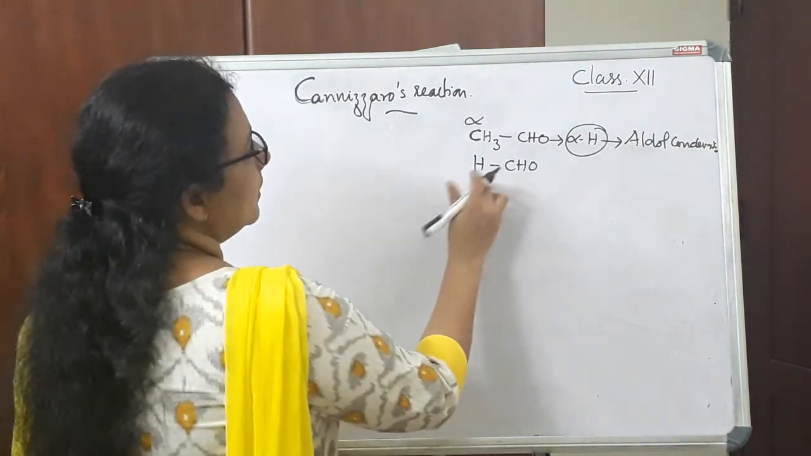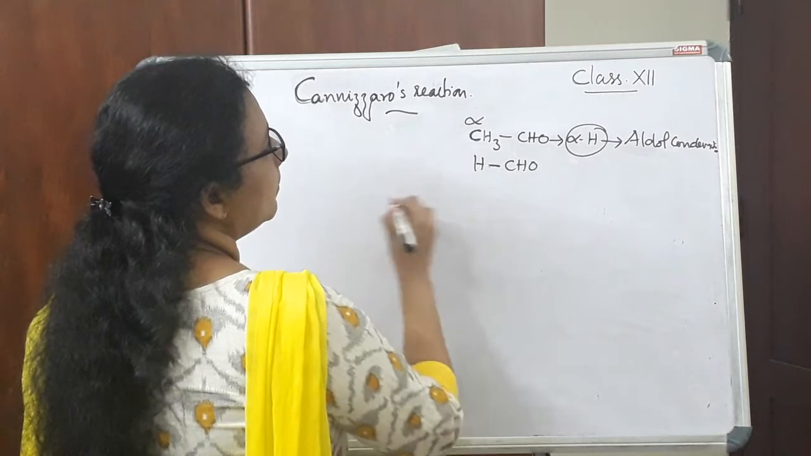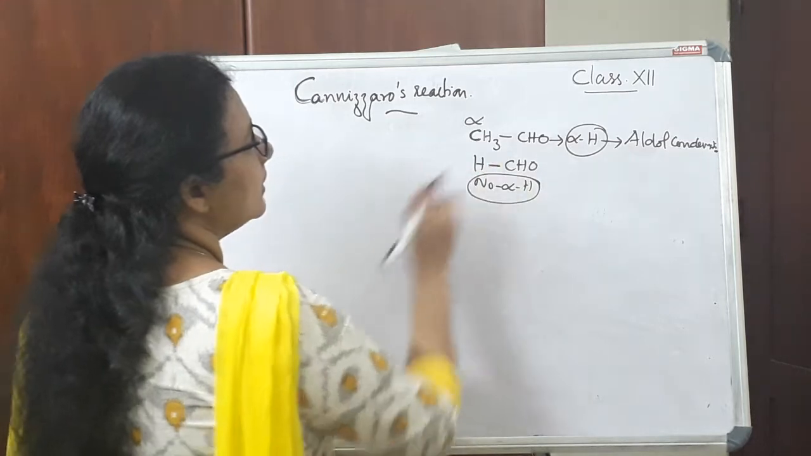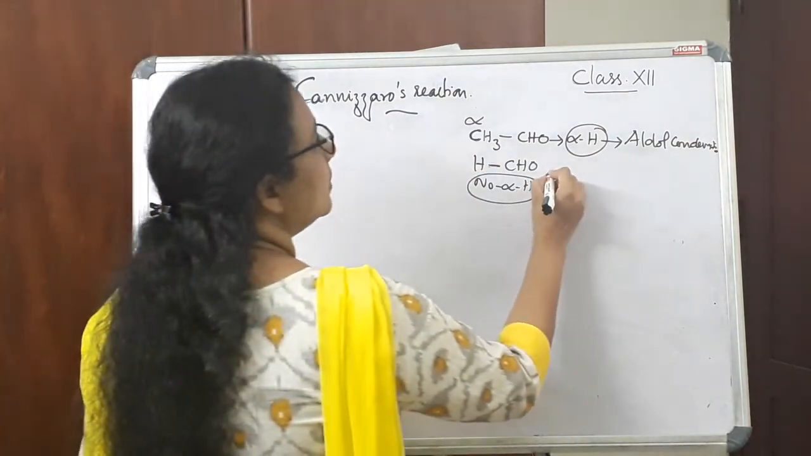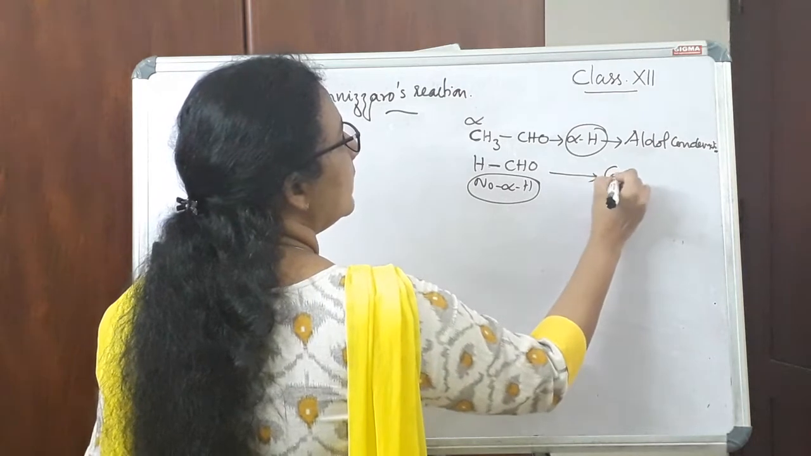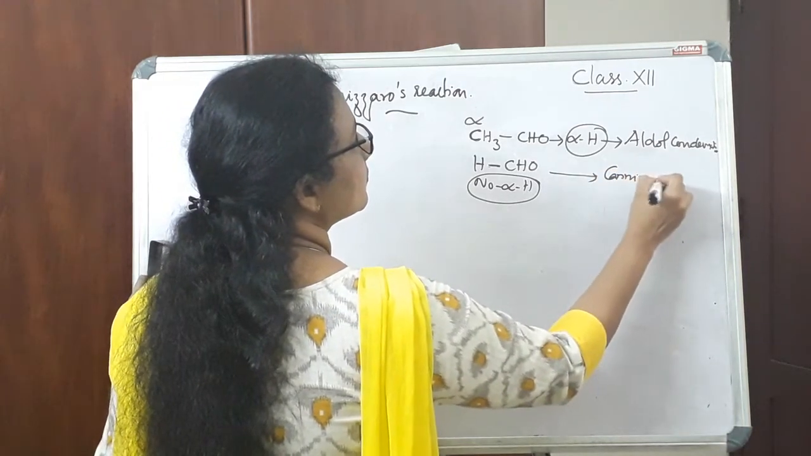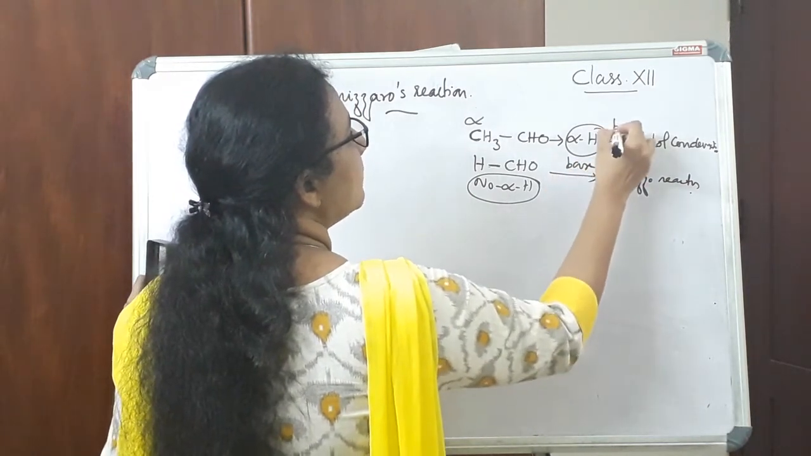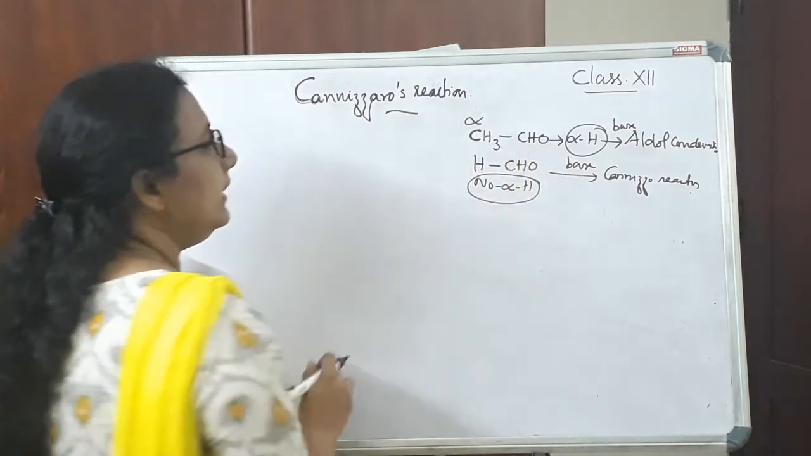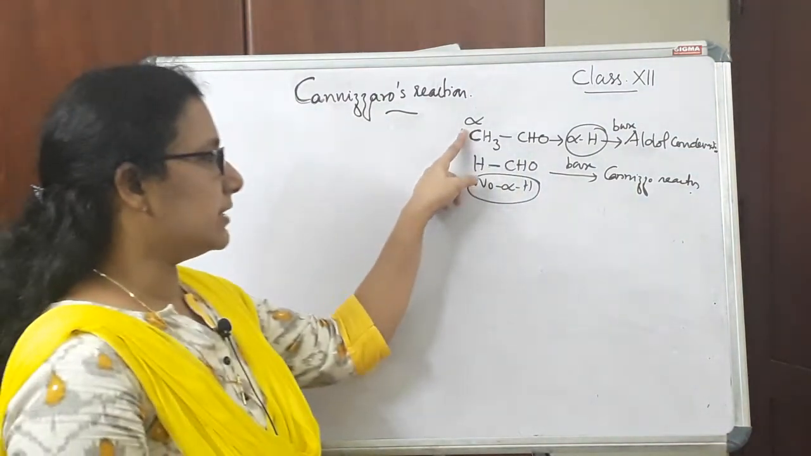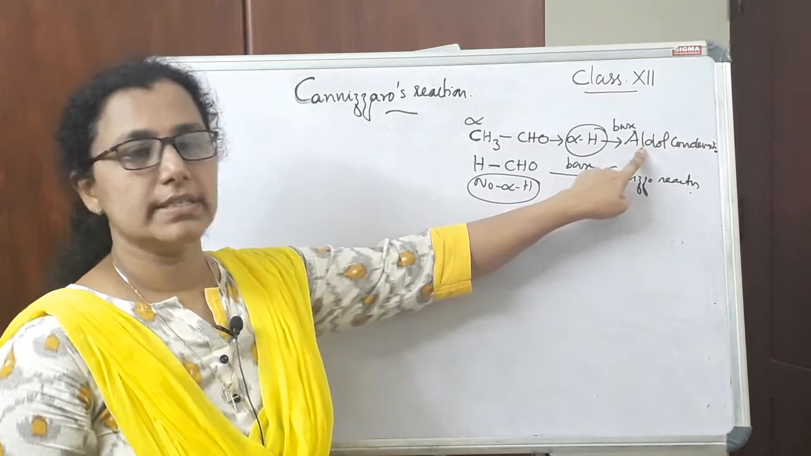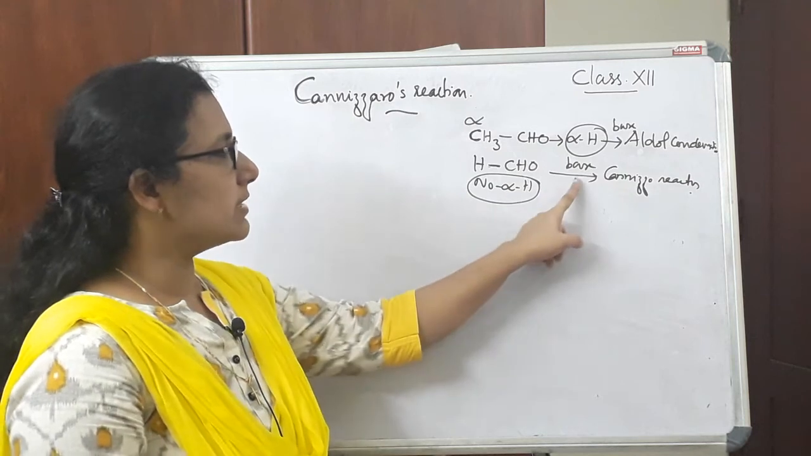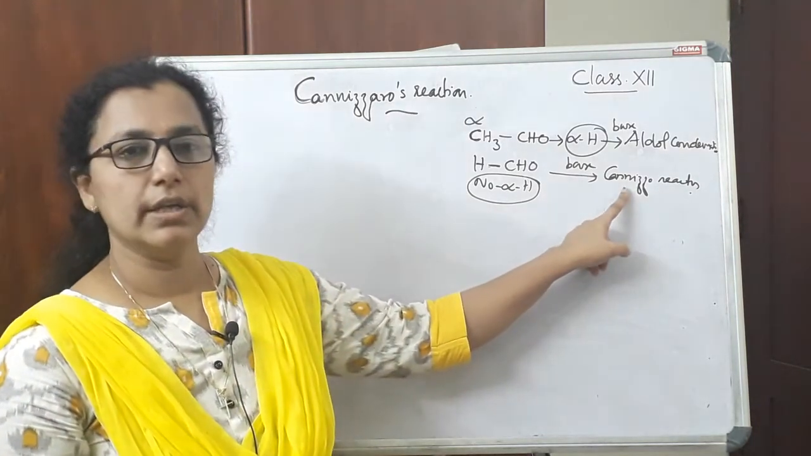But in this case, we cannot see any alpha carbon, so there is no alpha hydrogen in the case of formaldehyde. So this will give Cannizzaro reaction in presence of a base. So in presence of a base, an aldehyde with alpha hydrogen atom will show aldol condensation reaction, but an aldehyde without alpha hydrogen atom in presence of a base will undergo Cannizzaro reaction.